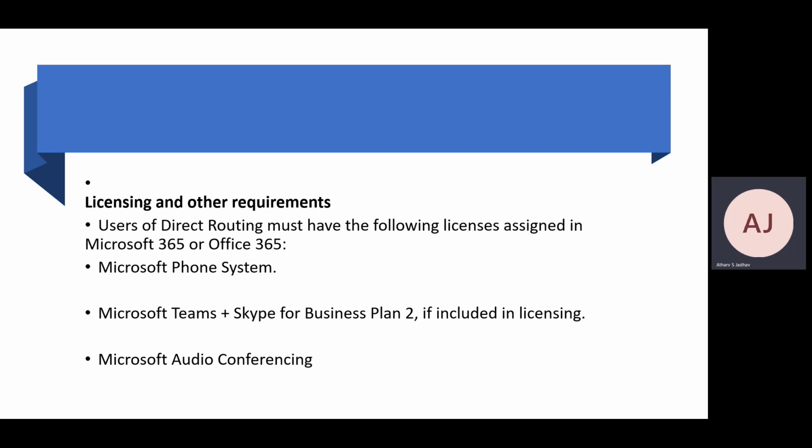Skype for Business Plan 2 is included in the license. So Plan 2 is actually included in Microsoft Teams when you assign it. Skype for Business Plan 2 is already there. And conferencing, you need it in case your user is trying to create a meeting, or he's trying to escalate a call into a meeting. If he has a proper audio conferencing license, it will be done. In case he doesn't have an audio conferencing license, that call will be escalated to the direct routing setup, and the call will get completed for sure.